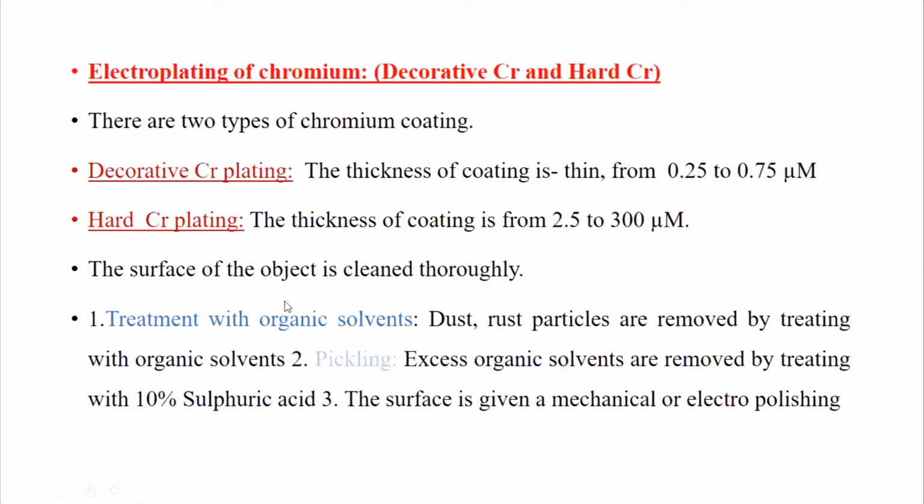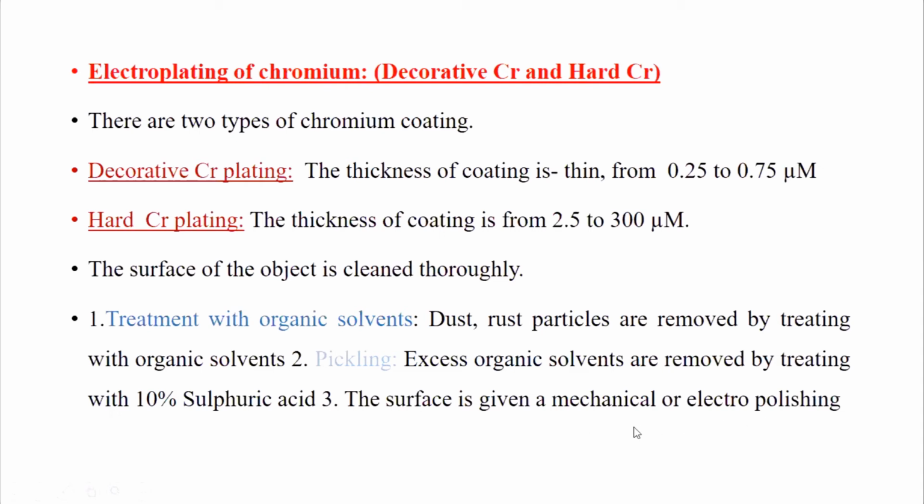Before the plating is carried out on the surface of the object, the surface is subjected to pre-treatment. The first step is treating with organic solvents. Dust or rust particles present on the surface of the object are removed by treating with the organic solvents. Then the second step is pickling. The excess organic solvents or oxide layer present on the surface of the object is removed by treating with 10% sulfuric acid.